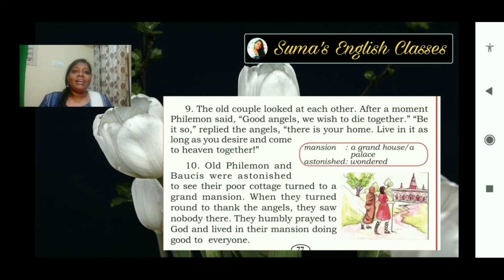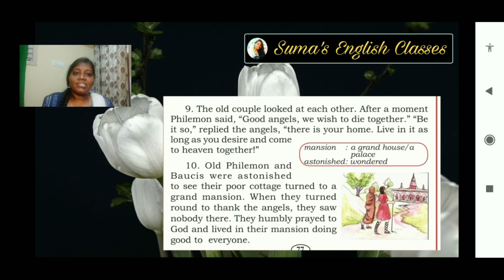So when the strangers asked them for their wish, they looked at each other in surprise, and after a moment Philemon said, good angels, we wish to die together, because they were such a loving couple that they cannot survive without one another. So they want to die together.